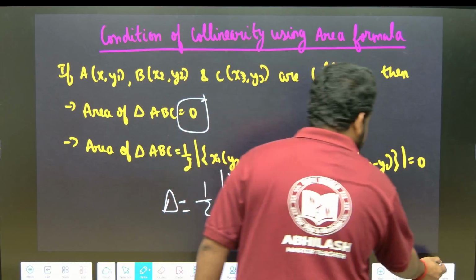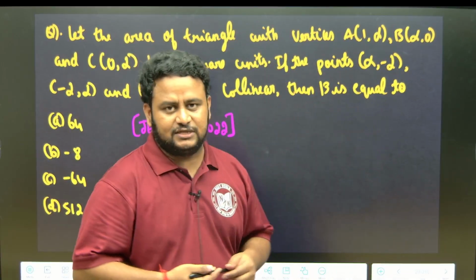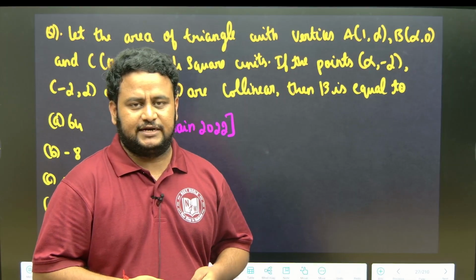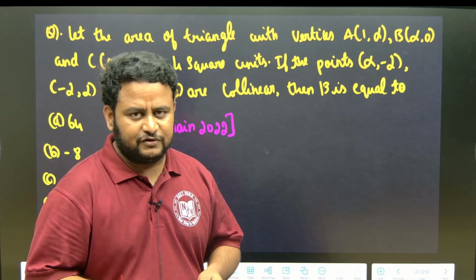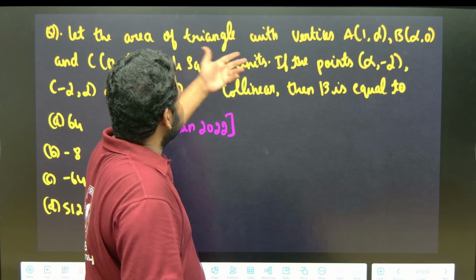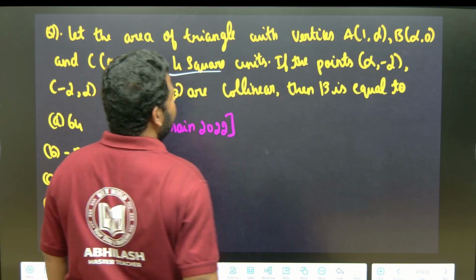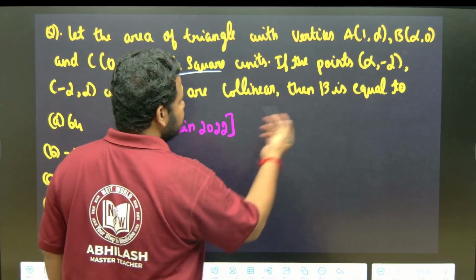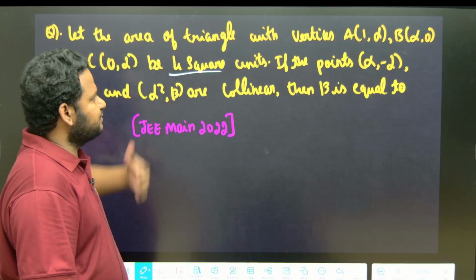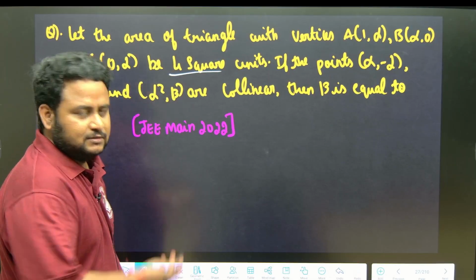Okay. Next, let us solve some questions based on the concept of the condition of collinearity using slope and also using the area of a triangle. They are telling us that the area of the triangle with vertices A, B, C be 4 square units. If the given points are collinear, then beta is equal to what? First they have given points A, B, C, then they have given some other points, then they are asking the value of beta. So let us find it.